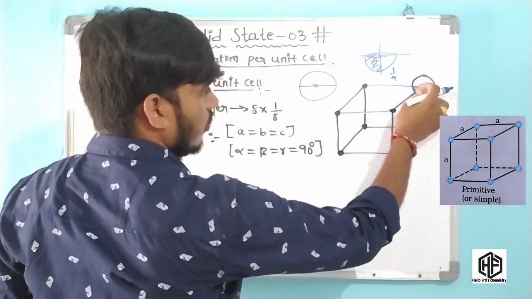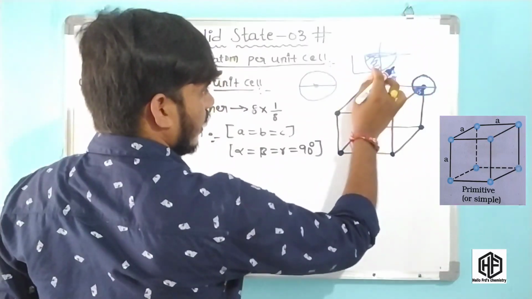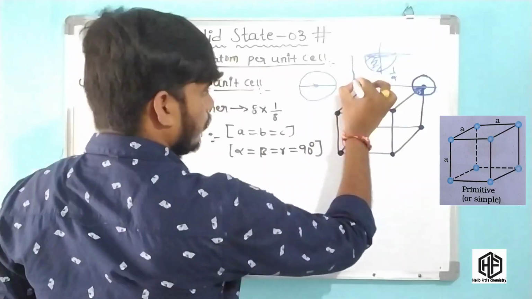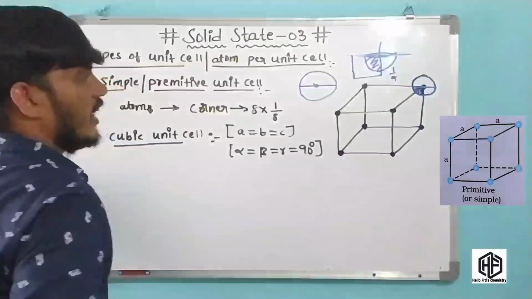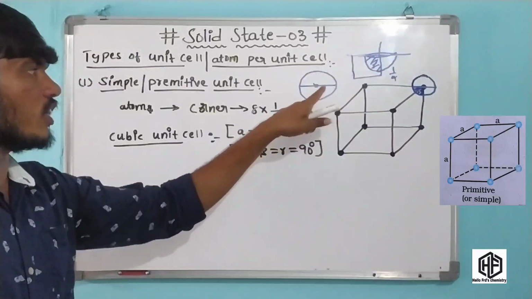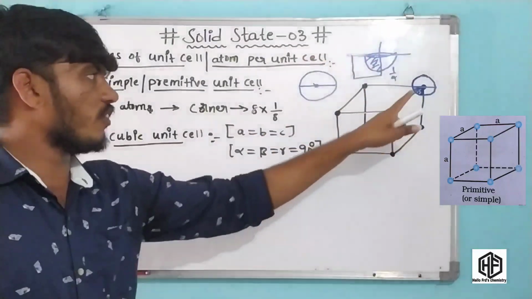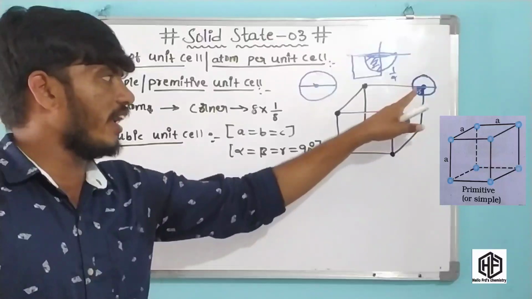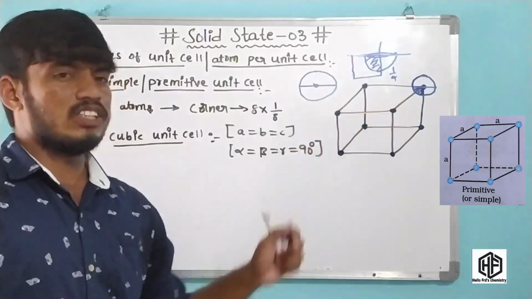The 1/4 part is present in this unit cell. Now half of the ball gives 1/4, and the total ball gives the 1/8 part. The 1/8 part is included in this unit cell.